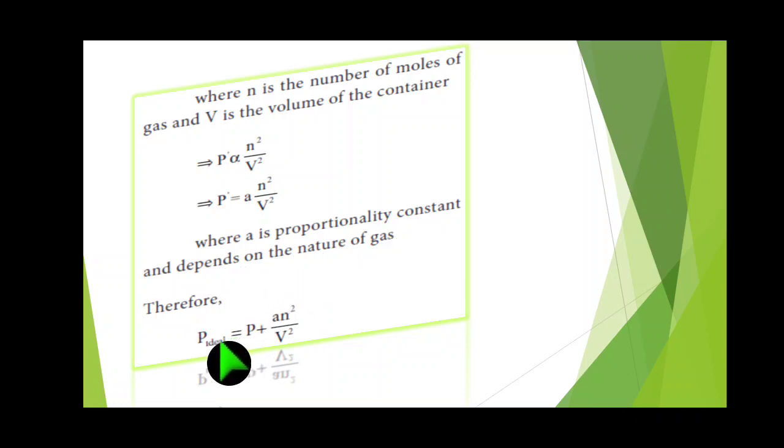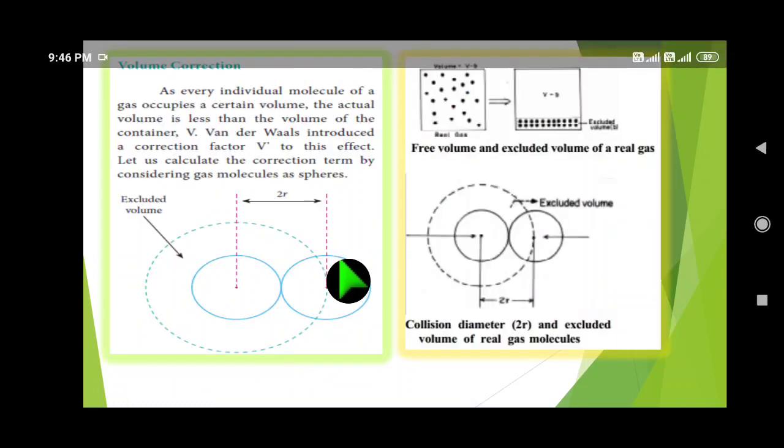Therefore, now the pressure for an ideal gas equals the pressure correction, P plus A N squared by V squared. So in the place of P, we can write P plus A N squared by V squared after pressure correction. Okay, let us see the volume correction.